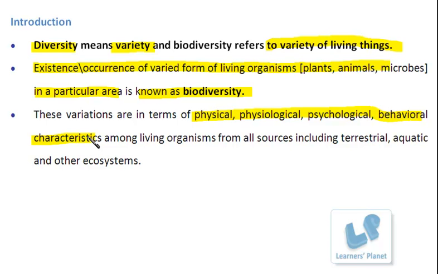Now, of course, where are such diverse living forms present, where we are comparing these features? They can be found in any type of ecosystem. It can be a terrestrial ecosystem or it can be aquatic, any type of aquatic system where these varied living forms are present. So, if we just look around in your surrounding, what will you see? There are many living organisms and they all are different from each other.